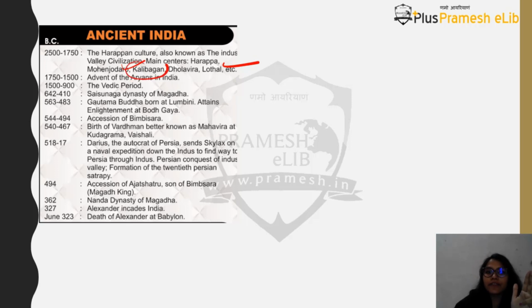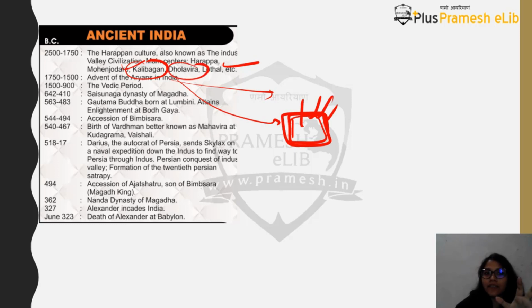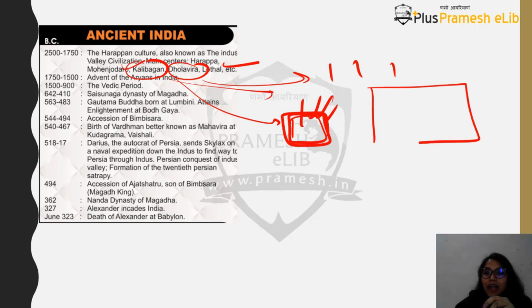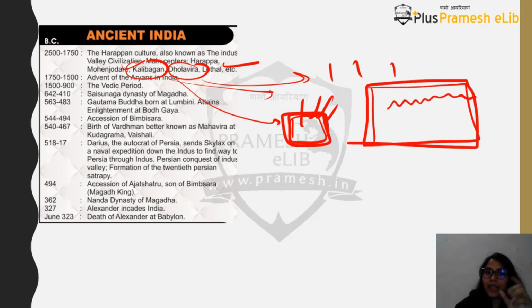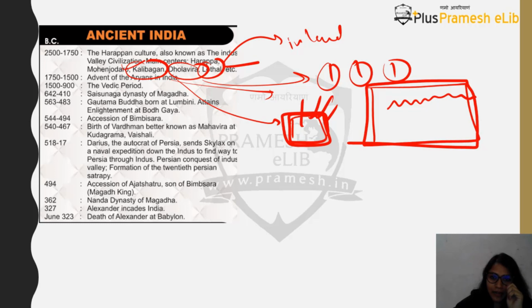In Dholavira, you will find the city was divided into 3 parts. You have also found a very large written script form. Okay, and these 3 different parts were protected by gates. Then Lothal was called the inland dockyard, or it was the first man-made dockyard of the Harappan civilization, and it was basically built on rivers. So in Gujarat, you will find that it was built. Okay, so this was very brief about certain cities, but there are definitely more cities than this.